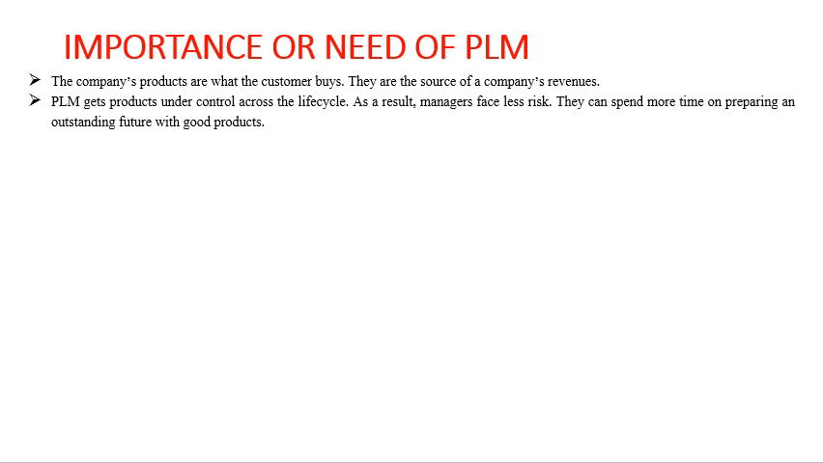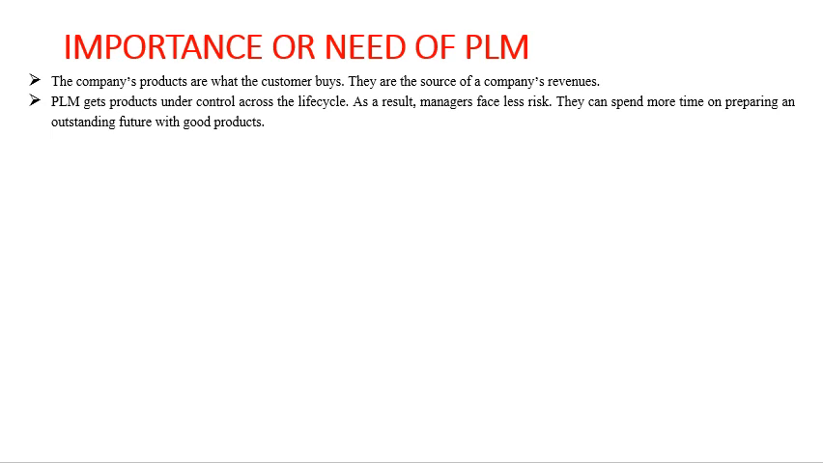So that is why PLM is very much necessary here. So PLM gets products under control across the life cycle. So whenever a life cycle of a product is going on, throughout the life cycle of the product, if the product needs to be brought under some control, that is where PLM helps you. As a result, the managers will face less risk. So managers will be in a position to know each and every detail of the project that is going on, and hence they will be under a lesser amount of risk. They can spend more time on preparing an outstanding future with good products.